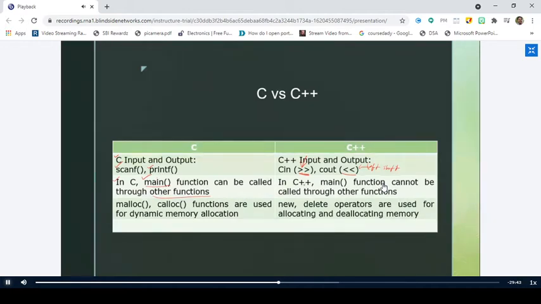But in C++, you have a main function. This is a very important point. Just concentrate. The main function cannot be called through other functions. You cannot call the main function through other functions. We'll see all these things when we go through the programming concepts. It will be very easy, right? But remember that the main function cannot be called by other functions in C++.